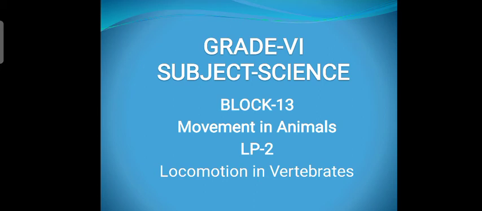We are continuing with the LP2 locomotion in vertebrates. Students, in previous LP we discussed animal movement, the need of movement for animals and the different ways by which animals move. Now let's start this new LP.